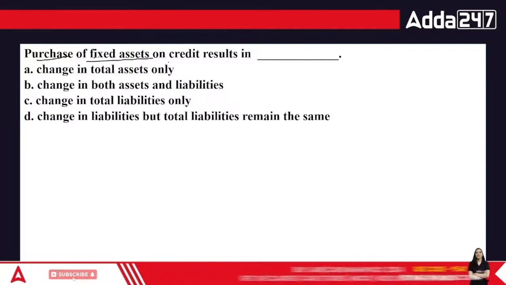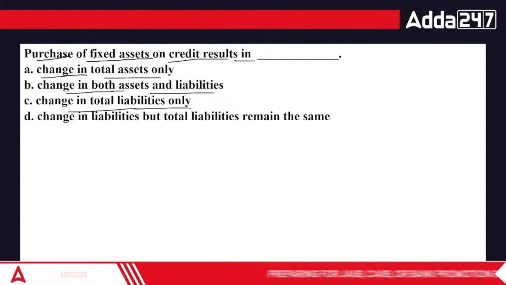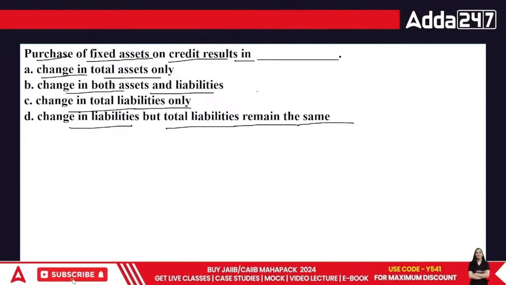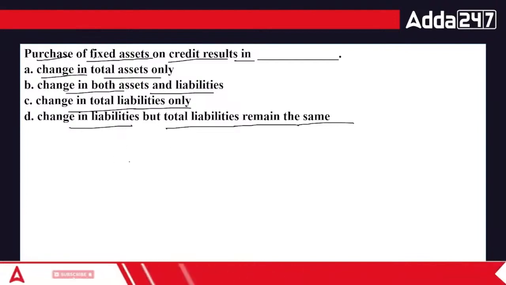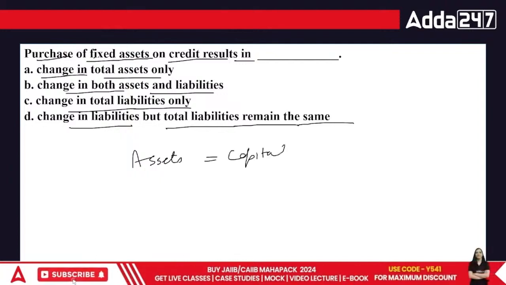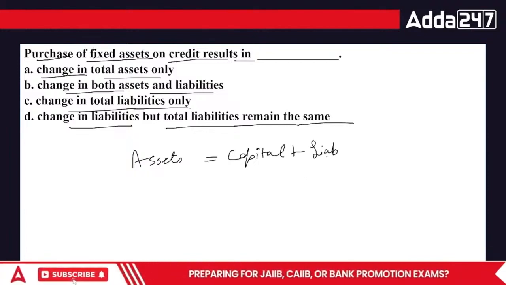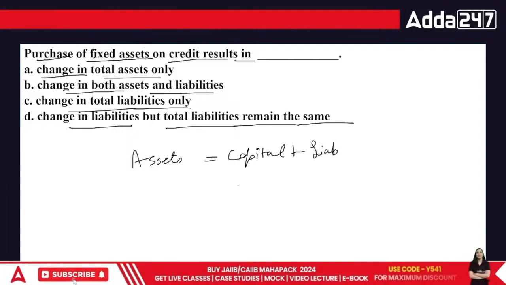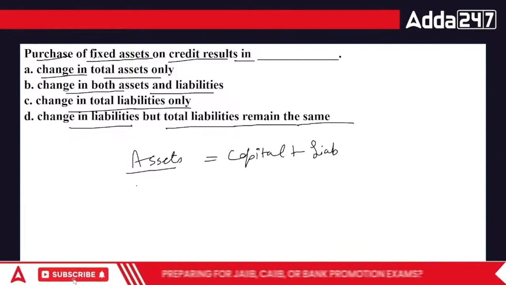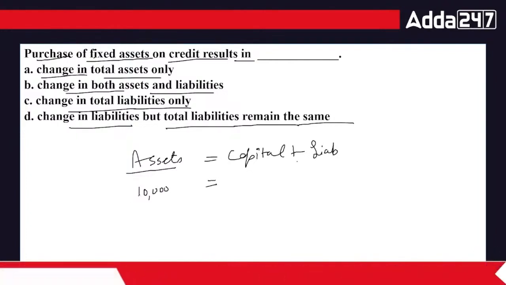Purchase of fixed assets on credit results in a change in total assets, a change in both assets and liabilities, a change in total liabilities, or a change in liabilities but total assets remain the same. Purchase of fixed assets on credit. Okay, look at this, everyone. This is my number of assets, which is made up of capital plus liabilities. Now, in this case, what am I going to do? The fixed assets are already given, the liabilities are already given. Okay, now this is a cool one. Why am I saying that? Assets are basically of 10,000. I bought a fixed asset, but it is bought on credit. So the cash is not going.